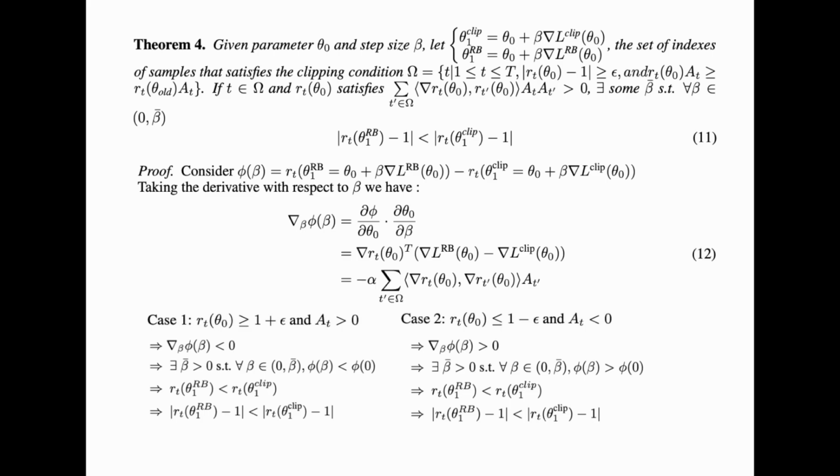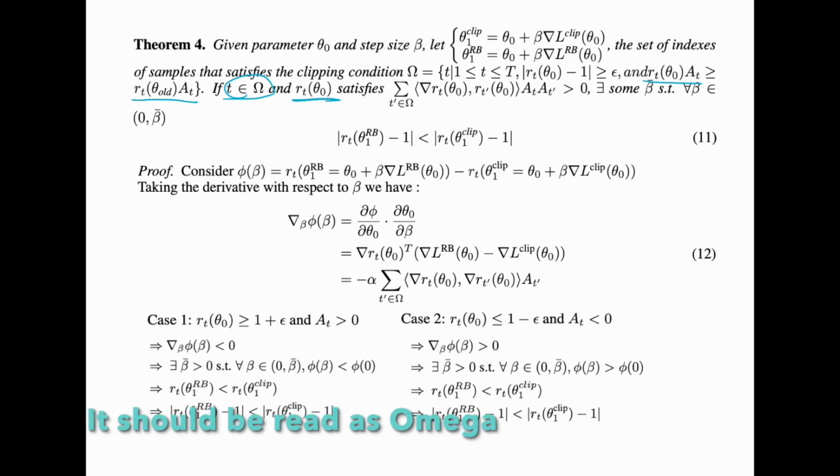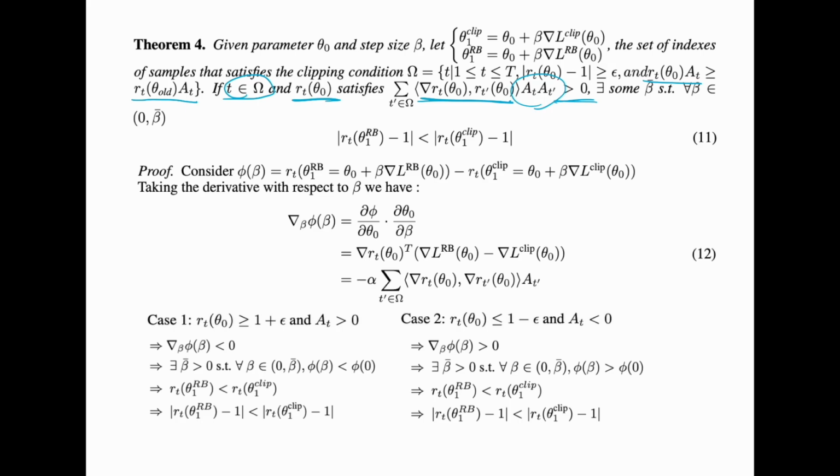And they all satisfy the condition that the likelihood ratio times the advantage is greater than the old likelihood ratio times the advantage. All of those indices within the set satisfy that the dot product of any two times the advantage product is greater than 0. So for some beta bar such that beta is within this range, we have the rollback function being closer to the clip range than the original clipping method.